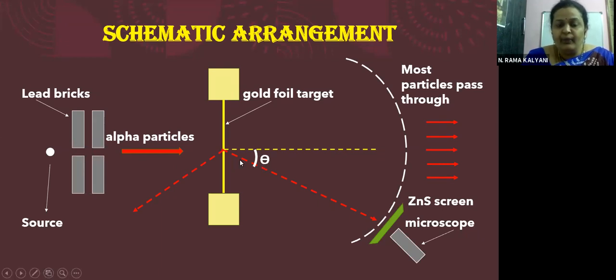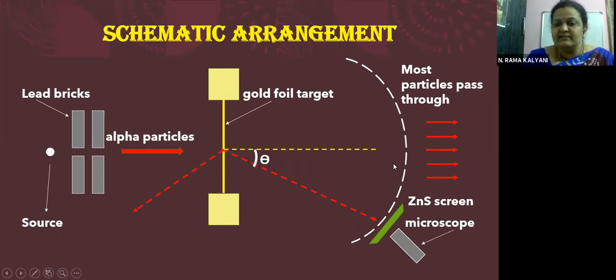Okay, children. Now, there are some particles moving in this direction. These are very, very few, children. Approximately 1 in 8,000 alpha particles will be deviated in this way. That is, the alpha particle will go back like this. So these are very few. Most of them are passing undeviated. Some of them are passing with some angle theta.